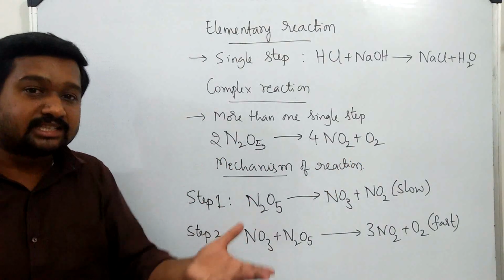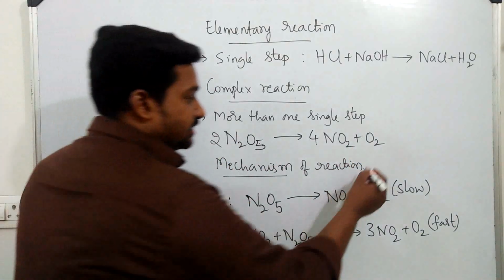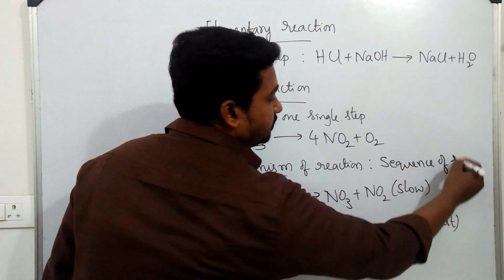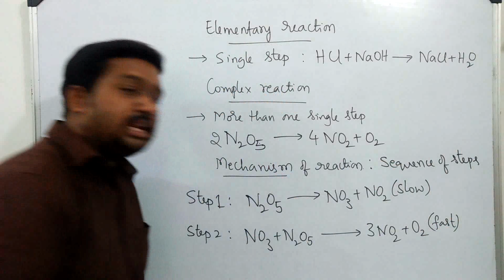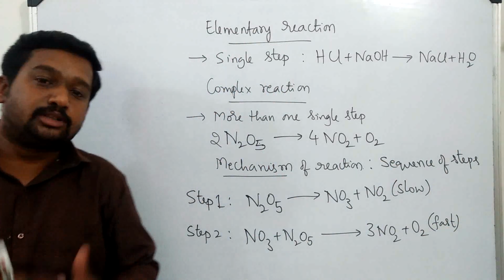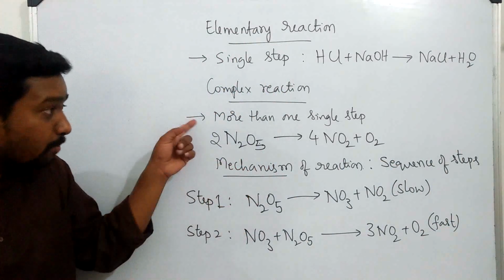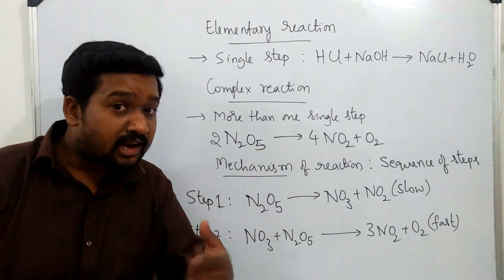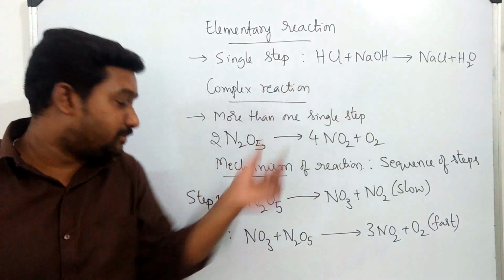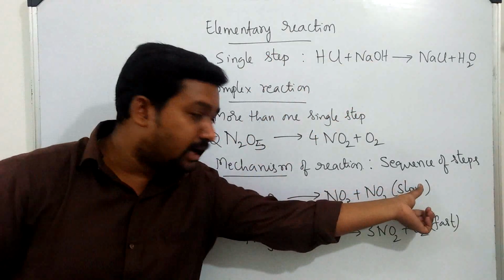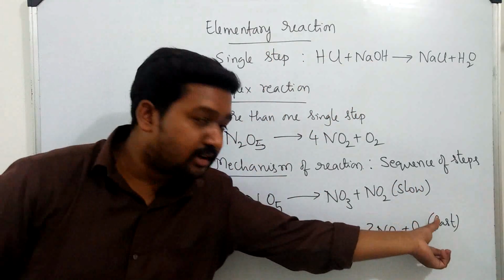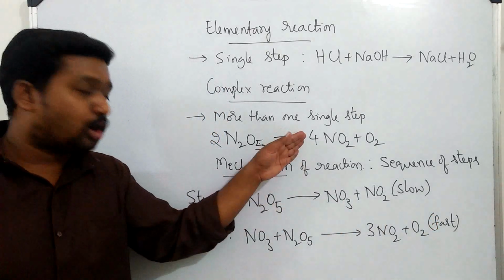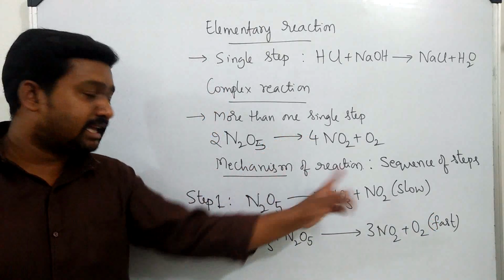So, what is mechanism? Mechanism is the study of the sequence of steps involved in a complex reaction. The steps involved in a complex reaction are again elementary reactions. Please remember, step 1 is one elementary reaction. Step 2 is another elementary reaction. If you include all these, it becomes a complex reaction. That study is the mechanism of reaction.